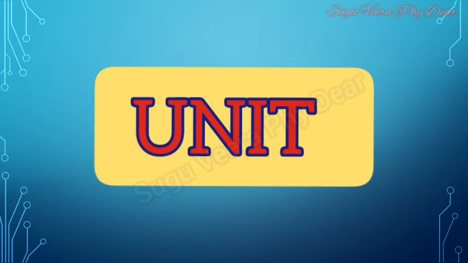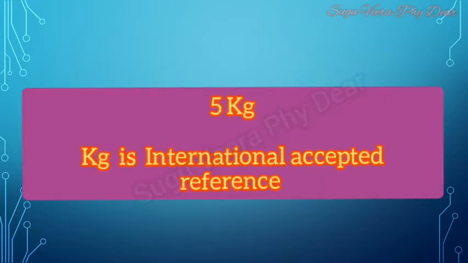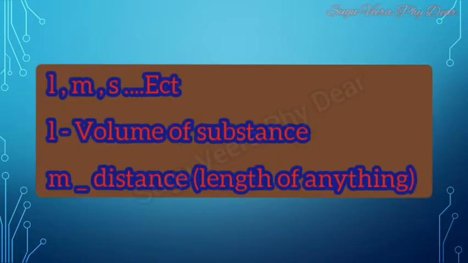Now, how do you convey to the shopkeeper how much rice you want? So you need a unit to identify the rice. For example, you say you want 5 kg rice. Here, kg is the internationally accepted reference. Everybody would understand.